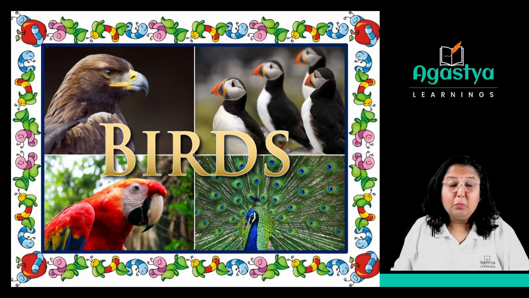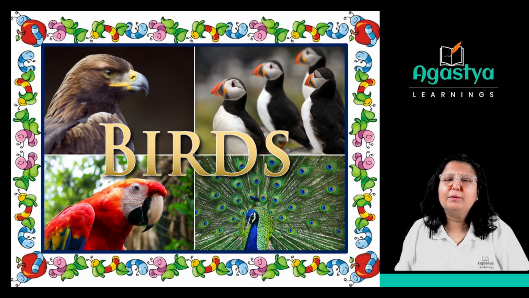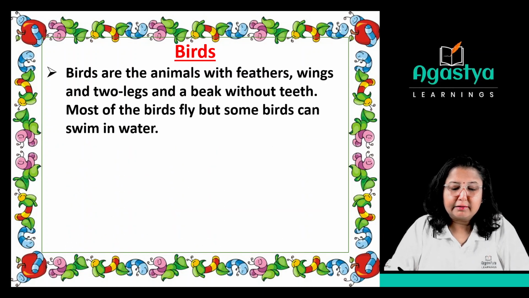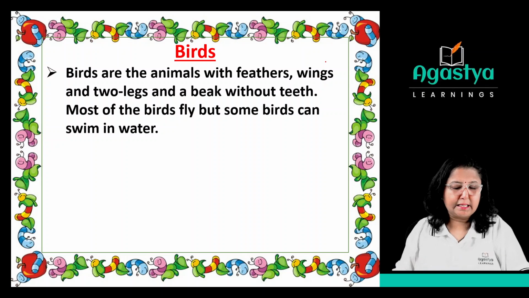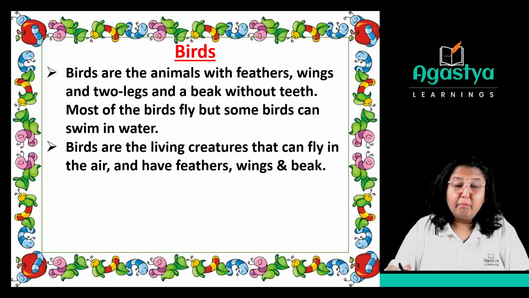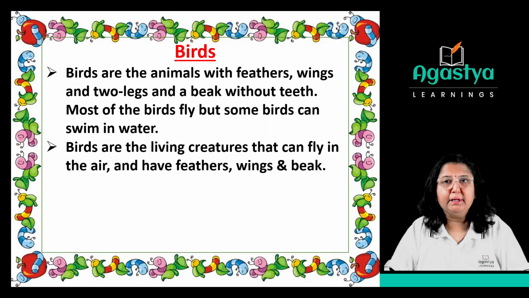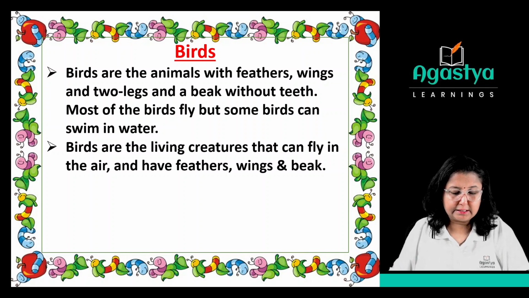Now, moving on, we are talking about the beautiful birds. What are birds? Birds are animals with feathers, wings, two legs, and a beak without teeth. Most birds fly, but some birds can swim in water, for example, a duck. Birds are living creatures that can fly in the air and have feathers, wings, and a beak. Yes, these are the common characteristics.